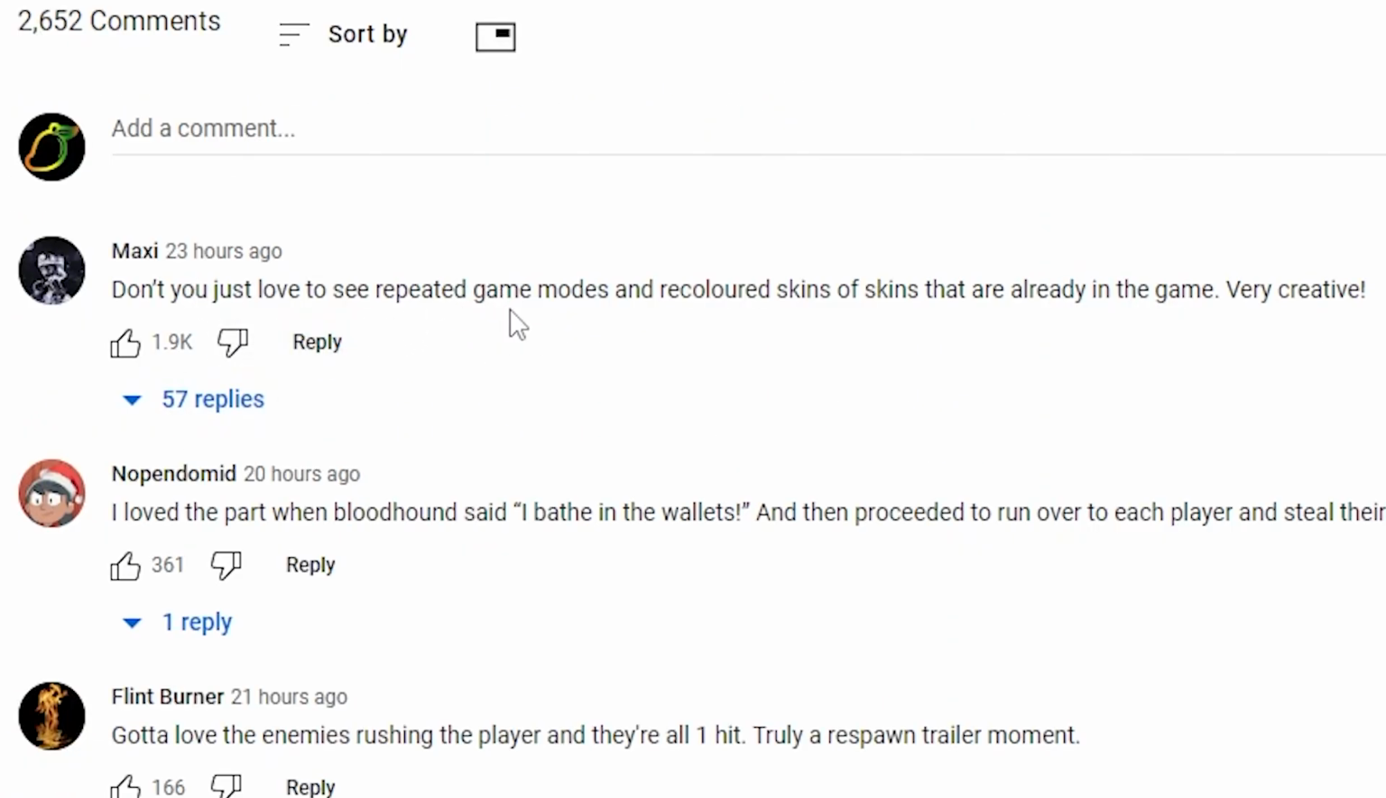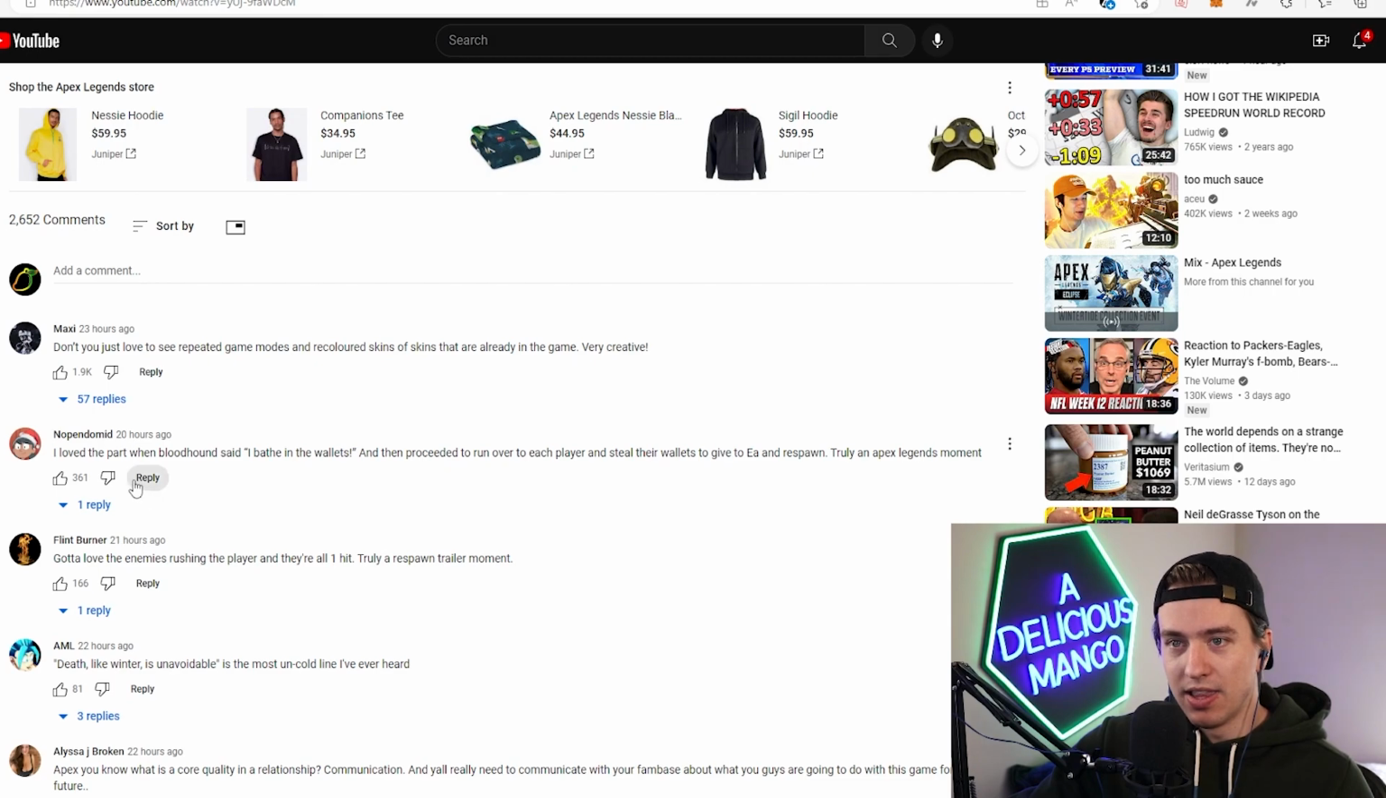Don't you just love to see repeated game modes and recolored skins of skins that are already in the game? Very creative. Almost 2,000 upvotes. I loved the part where Bloodhound said, I bathe in the wallets, and then proceeded to run over to each player and steal their wallets to give EA and Respawn. Truly an Apex Legends moment.